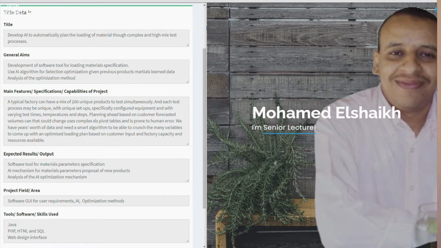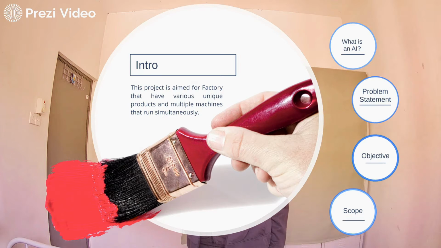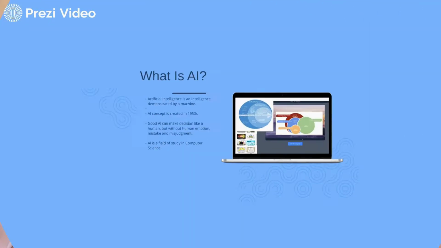Basically, I need to create an AI scheduler for a factory that has multiple machines and multiple products that are being tested at the same time. In this video, I will talk about my introduction, literature review, methodology and conclusion. Let's go for the introduction. I will explain about what is AI, my problem statement, my objective and my scope.